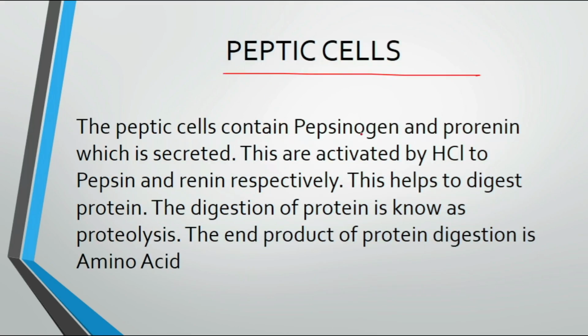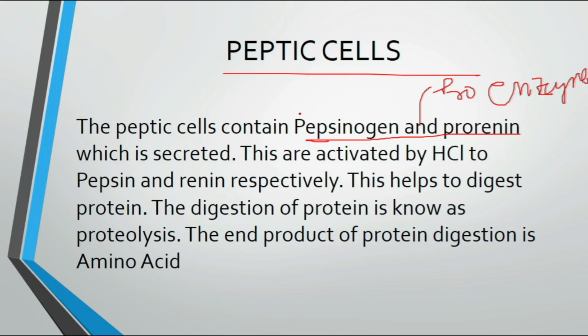Then what are peptic cells? The peptic cells contain pepsinogen and prorenin. These are the proenzymes. I have discussed in the video on nutrition in plants what enzymes are. Enzymes do nothing, they just increase the rate of doing one work. And proenzyme means one which is not activated, which is in rest mode. And who does the work to activate it? HCl. Pepsinogen and prorenin are activated by the HCl to pepsin and renin.